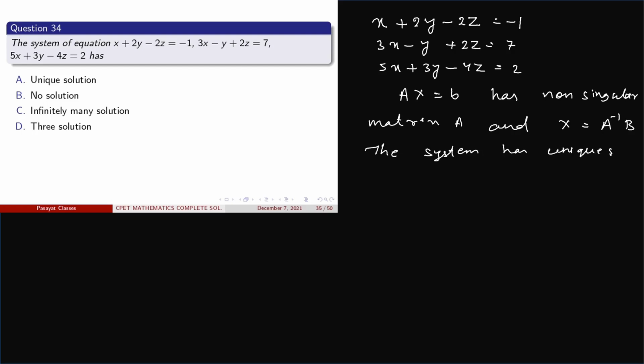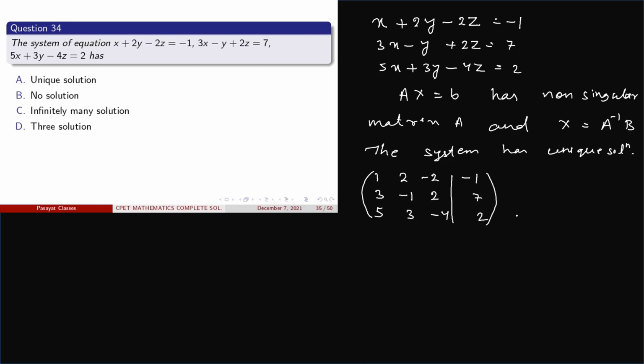On transferring this to matrix form, we get the rows 1, 2, minus 2, minus 1; 3, minus 1, 2, 7; and 5, 3, minus 4, 2. Clear? And by applying row reduction, we can find whether the system has a unique solution or is consistent. So we apply the row reduction method.